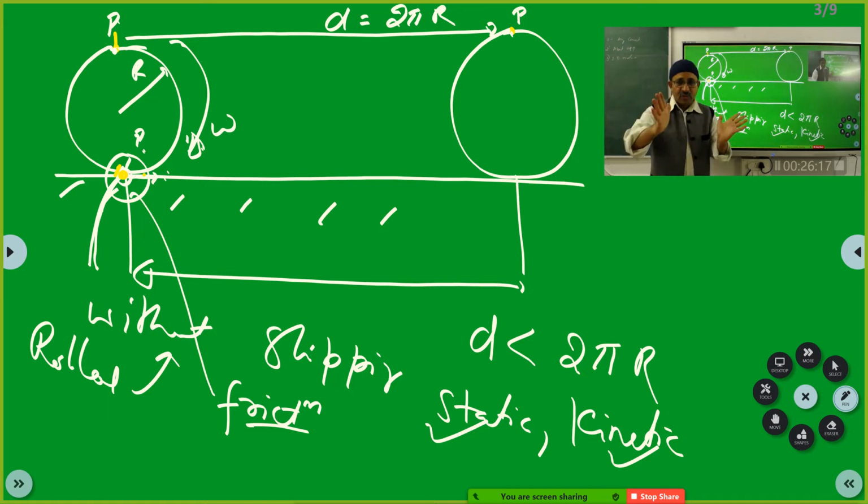Okay, now don't confuse yourself. See, you see a wheel, it is rotated. Each point is in contact with earth for an instant of time only, like this. It is not brushing against the earth. If it is brushing, then you use the concept of kinetic friction. Is that clear? Yes. So you see, this invention of the wheel changed the history of motion.